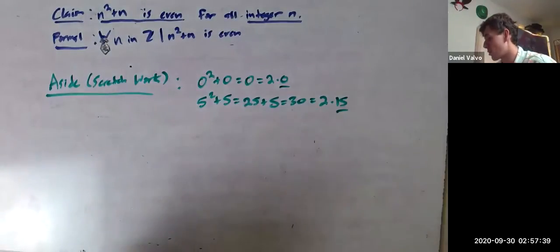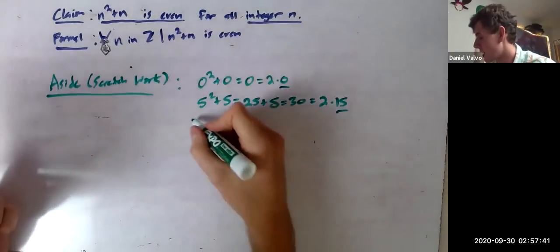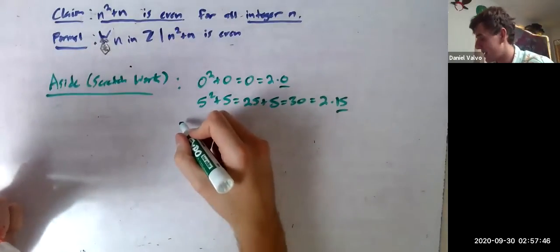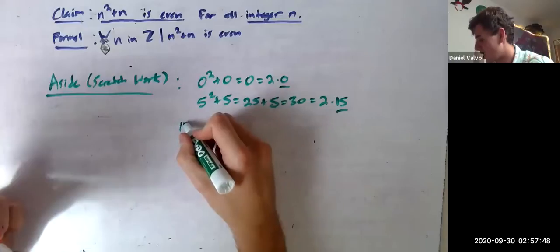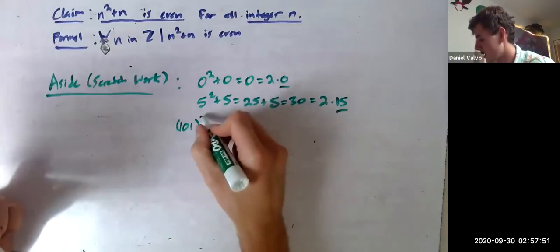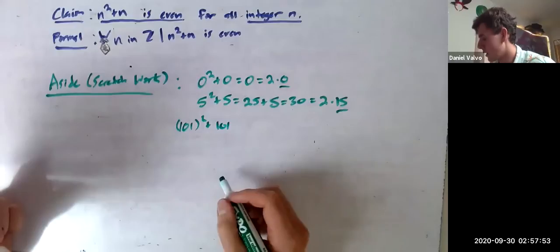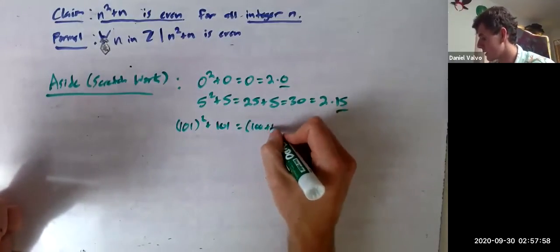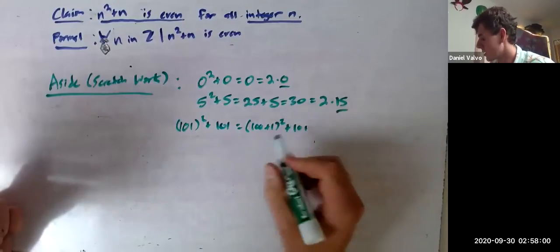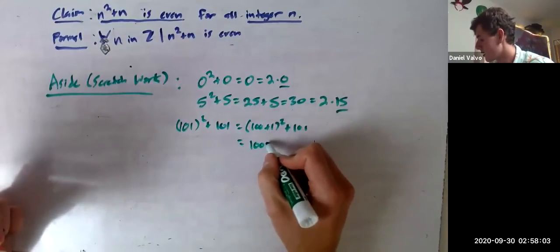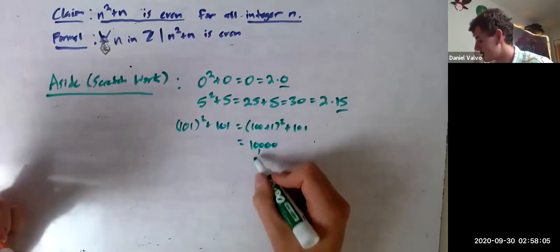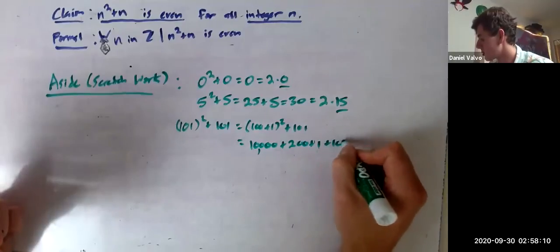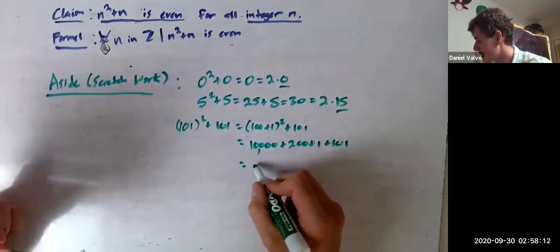Why not? Let's do something weird. Let's try a big one. Let's see if it fails. Okay, I don't know that many squares. So let's try, let's see, 101 squared plus 101. What's that going to be? 101, that's 100 plus 1 squared plus 101, which is going to be 10,000 plus 200 plus 1 plus 101, which is going to be